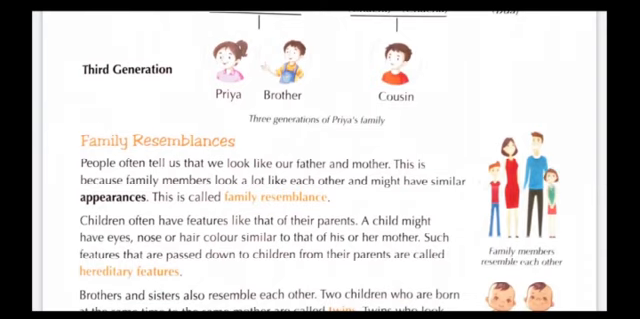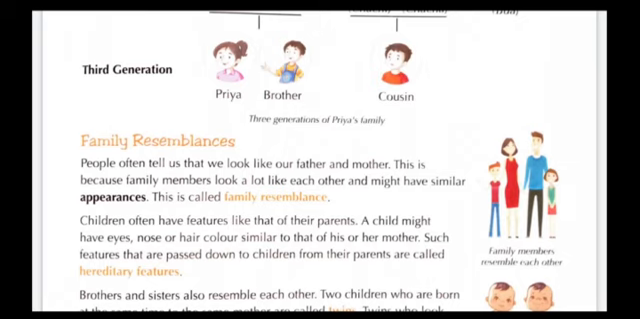People often tell us that we look like our father and mother. This is because family members look a lot like each other and might have a similar appearance. This is called family resemblance. So children often have features like those of their parents. A child might have eyes, nose, or hair color similar to that of his or her mother. Such features that are passed down to children from their parents are called hereditary features.